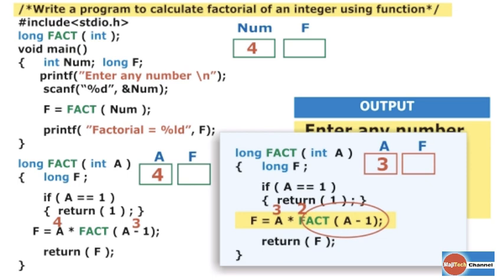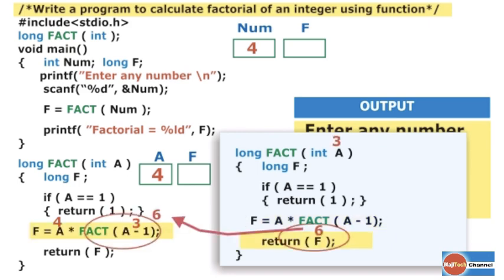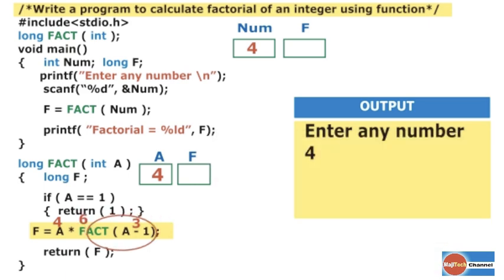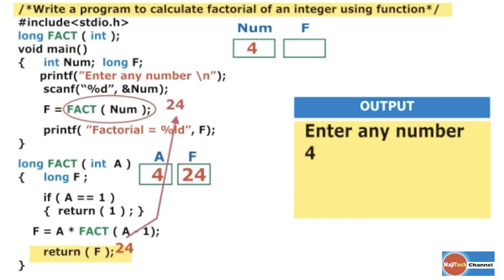Here 3 multiplied by 2 is equal to 6 will be copied to the variable f. Now returning the factorial of 3, that is 6, the value of f, to the previous fact function. Here 4 multiplied by 6 is equal to 24 will be copied to variable f. Now finally returning the factorial of 4, that is 24, to the main function.